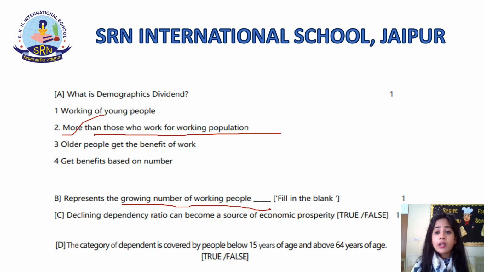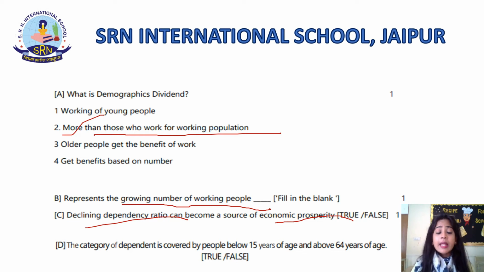Talking about the third, C part, that is, declining dependency ratio can become a source of economic prosperity, true or false. In this question, you have to only state true or false. The answer is true, that declining dependency ratio can become a source of economic prosperity. Now this comes from the passage that we have just read. So you have to be very careful of what you are reading in the passage.